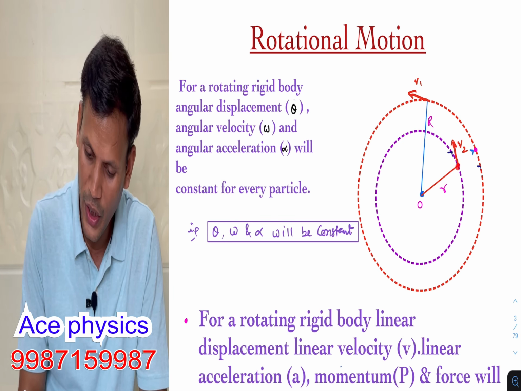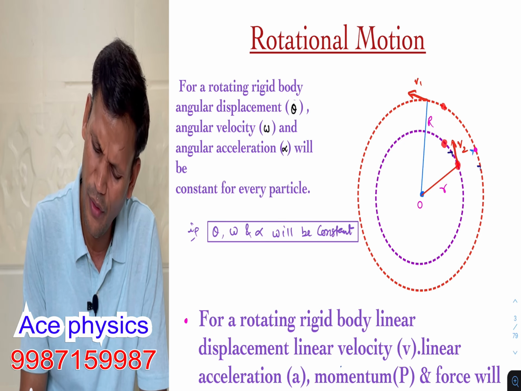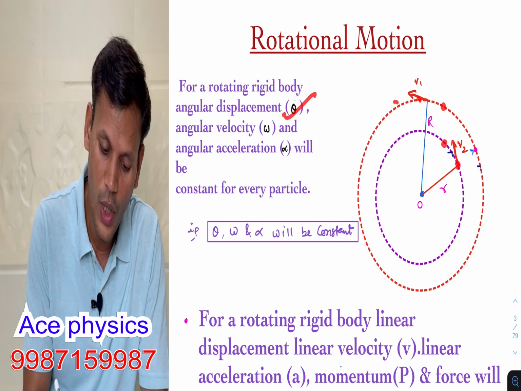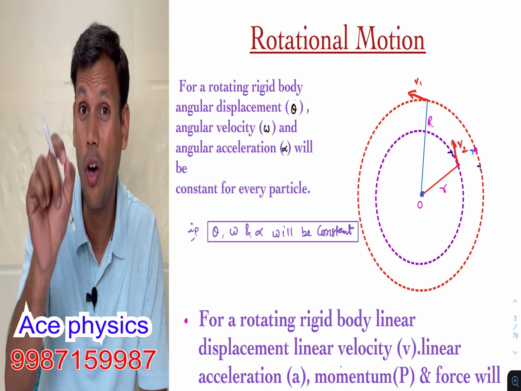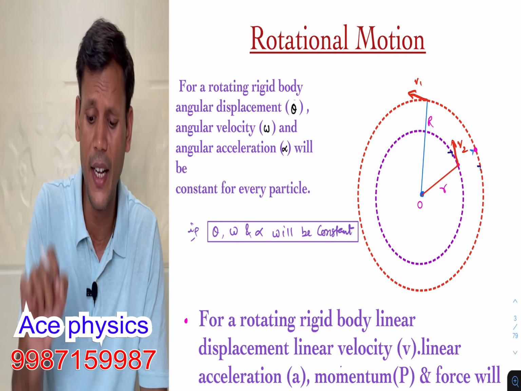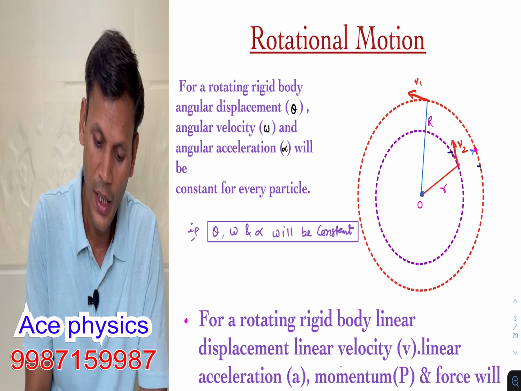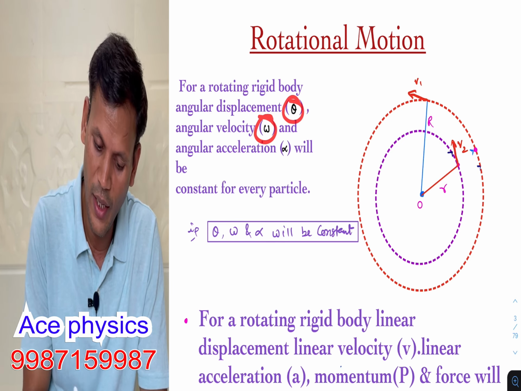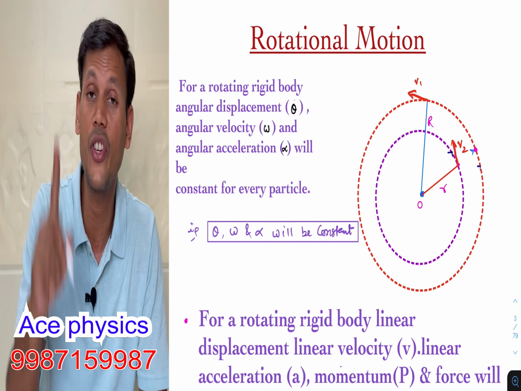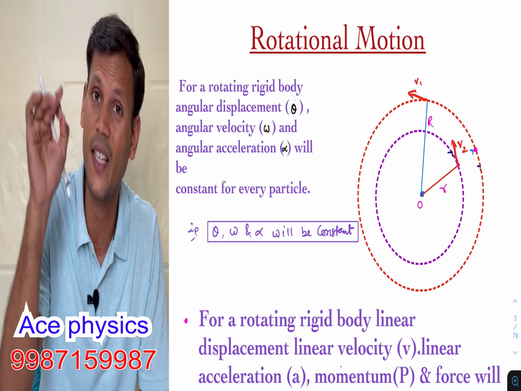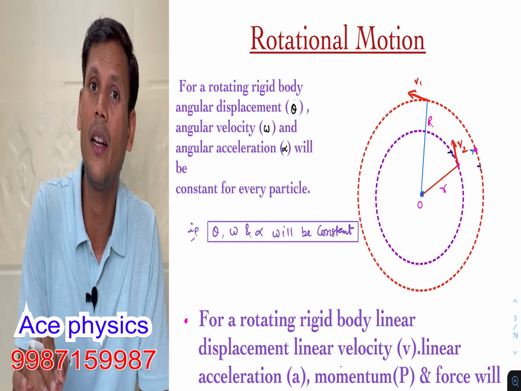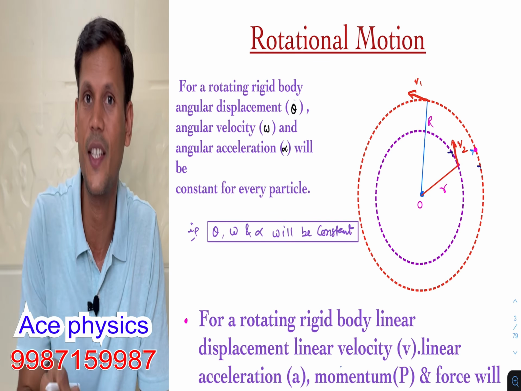That is, for every particle, the angular terms will be constant. This is very important. Angular displacement, angular velocity and angular acceleration will be the same for every particle of a rotating rigid body.